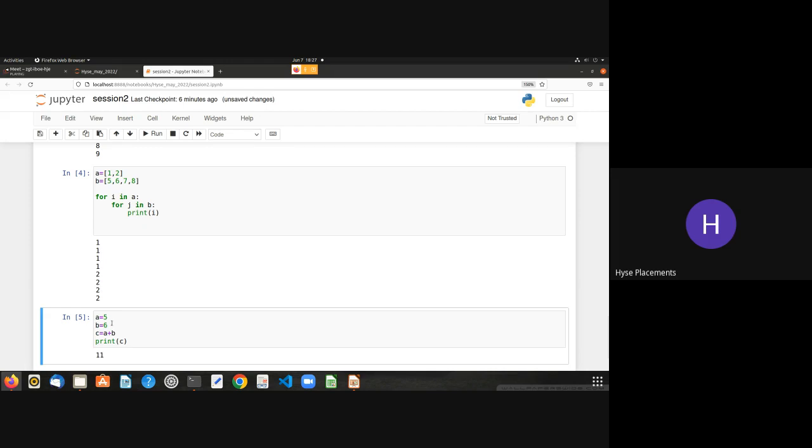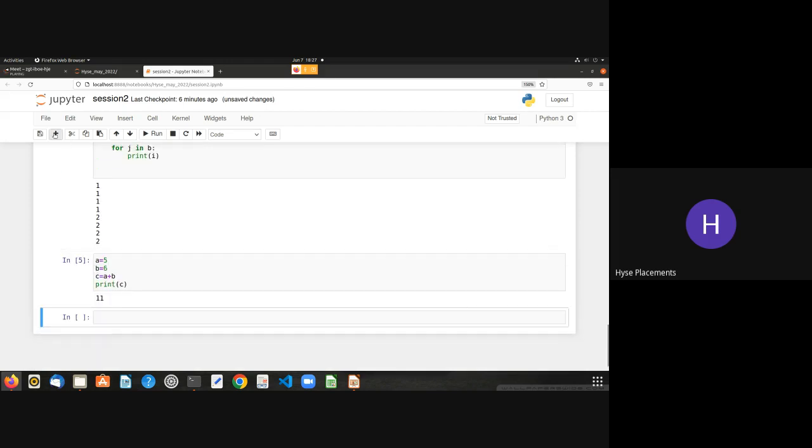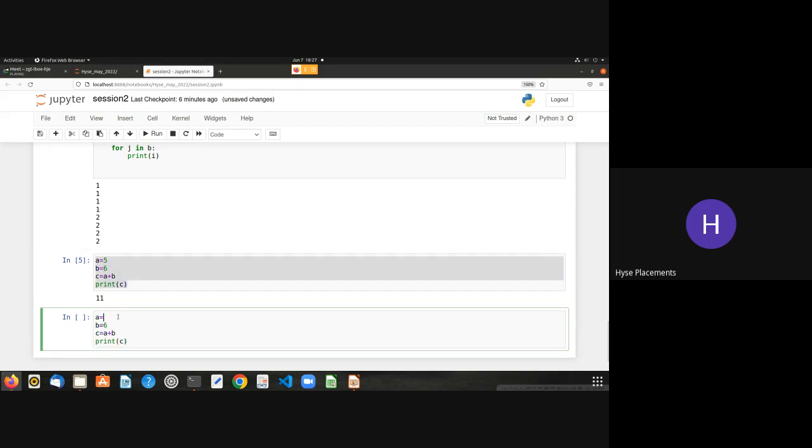Now if I want to change the numbers, or if I want to use the addition of numbers again, I can't use this piece of code from here in another cell, right? It's very difficult. So what I'll do is copy the entire program, paste it here, and use other two numbers to add up. Every time you want to add two numbers, you take the variables, assign the values, add up the numbers, assign it to a new variable called c and print the statement. It's a time consuming and tedious process for us.